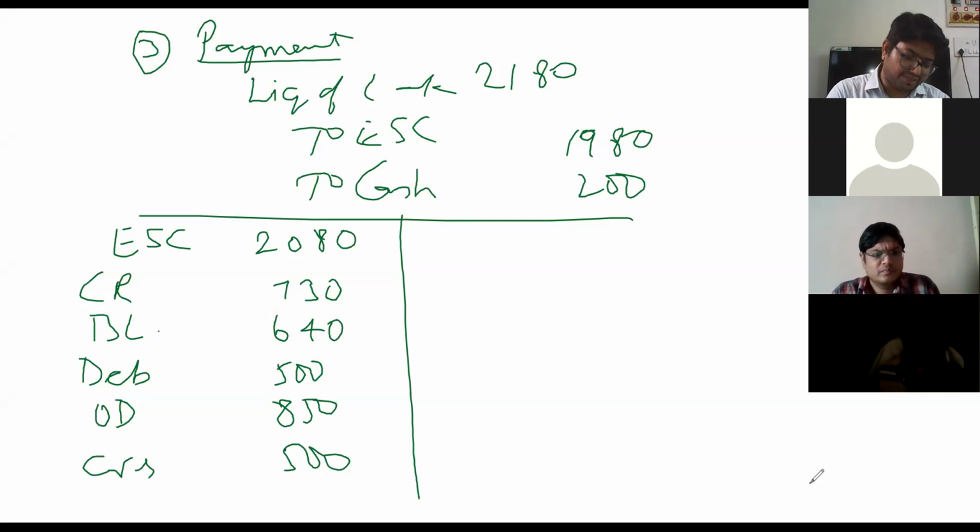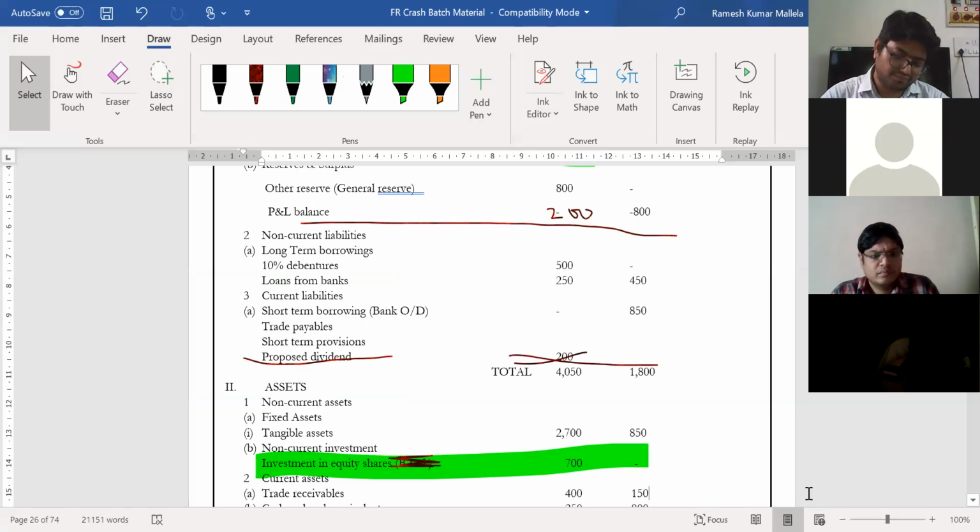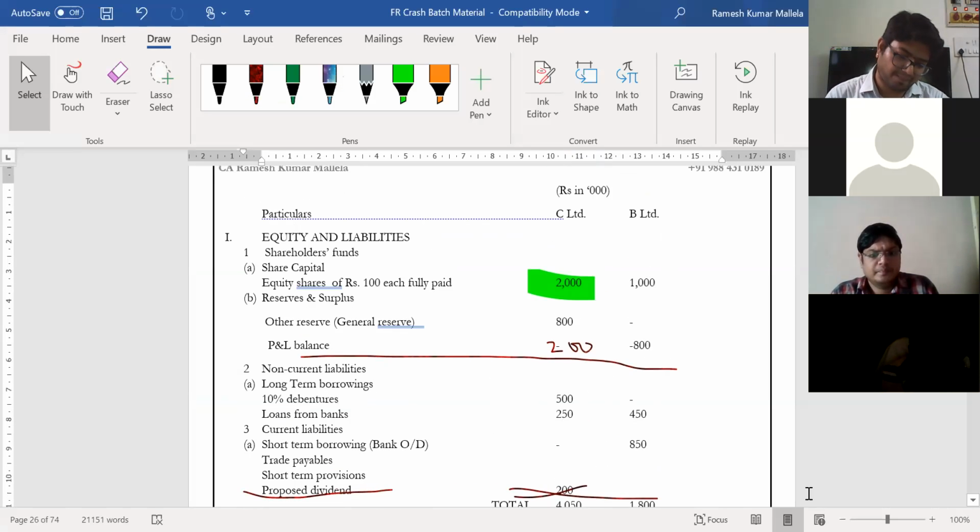P&L should be taken, I believe. P&L will not be taken because it is part of the other company, C Limited. Hence, it does not come.